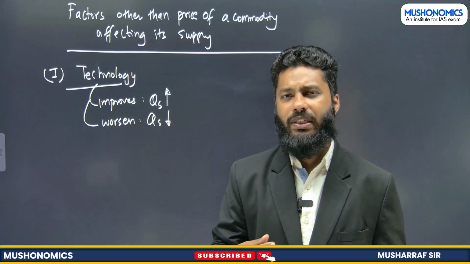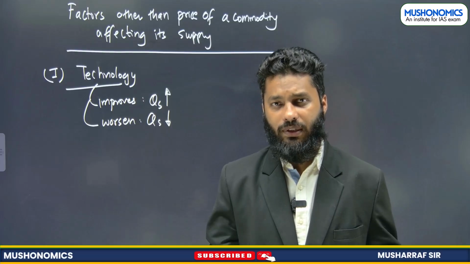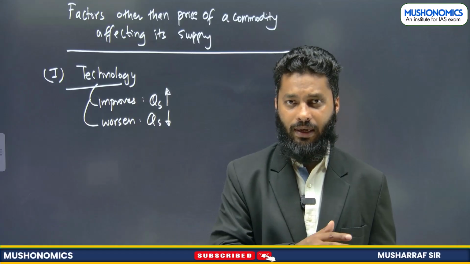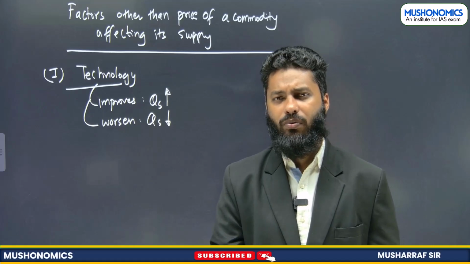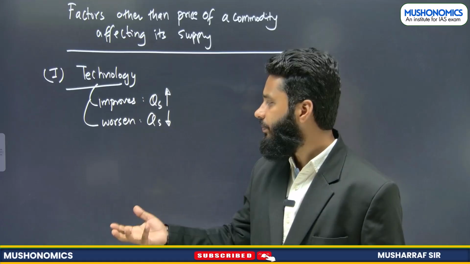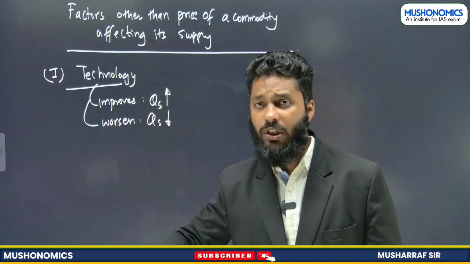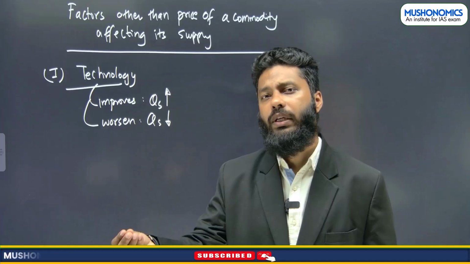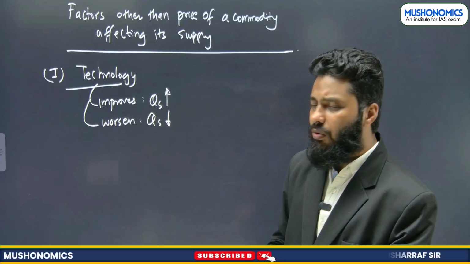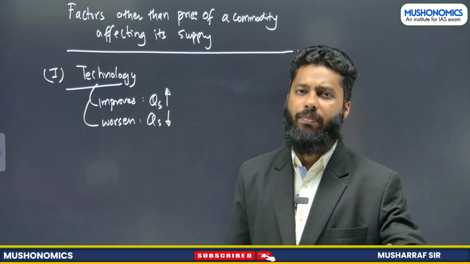Because with change in technology, you may have the advantage of economies of scale. You will be able to produce more and more quantity at less and less cost, because raw materials you are purchasing in wholesale and bulk quantity, so you will have less cost for the quantity of input that you are purchasing. So when technology improves, your motivation to supply also increases, because at less and less cost you will be able to produce more and more quantity. The only motivation here is profit. If profit increases, quantity supplied will increase.